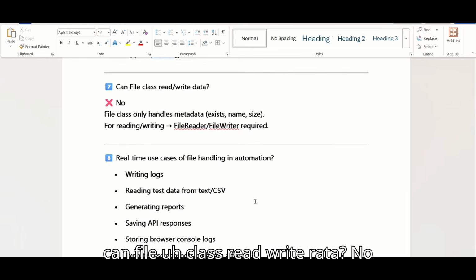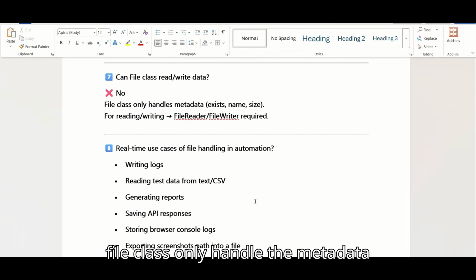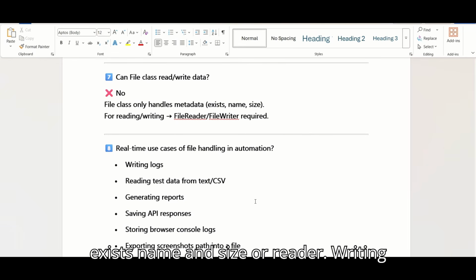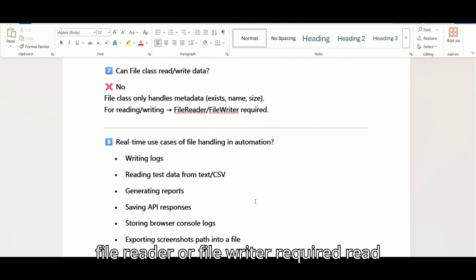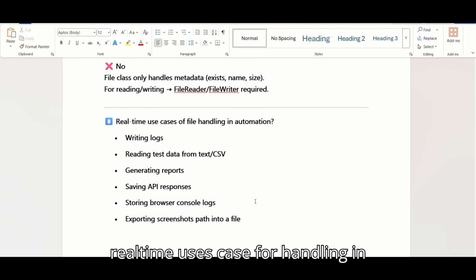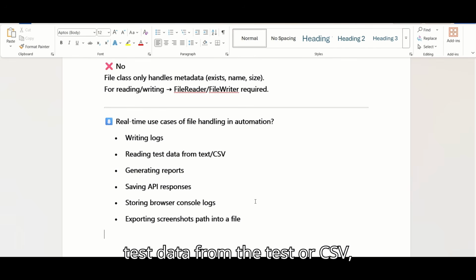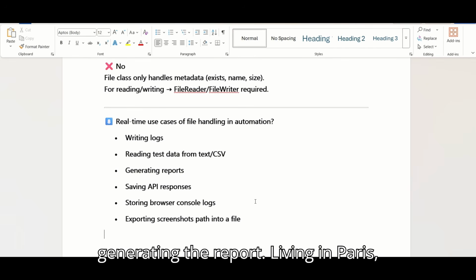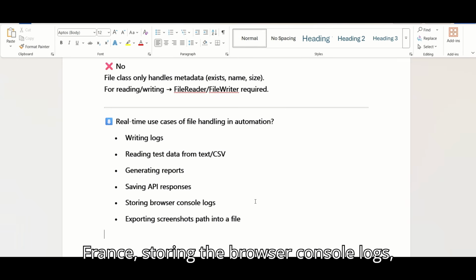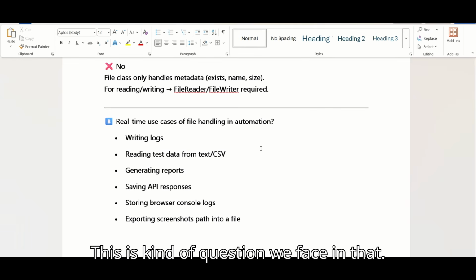Can the File class read and write data? No. The File class only handles metadata: access, name, size. For reading and writing, file reader or file writer is required. Real-time use cases in automation: writing logs, reading test data from text or CSV, generating reports, saving API responses, storing browser console logs, exporting screenshot paths into files. This is the kind of question we face in interviews.